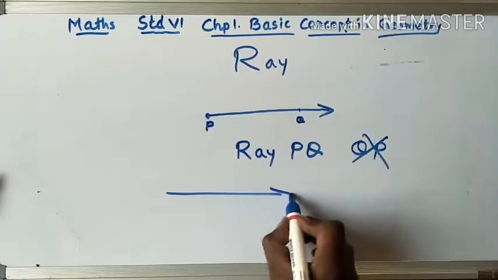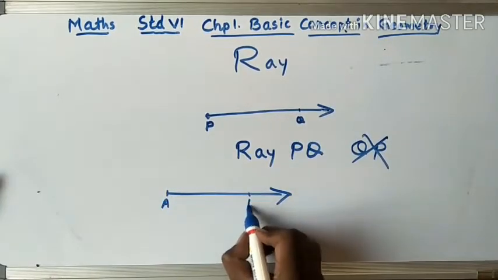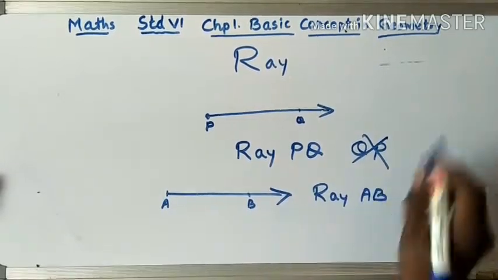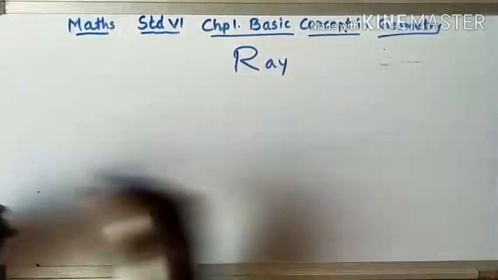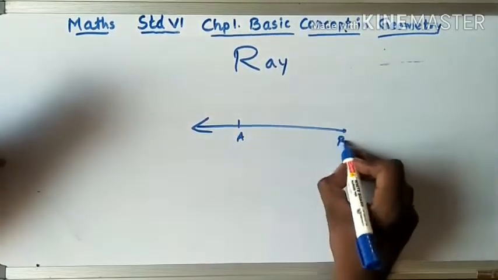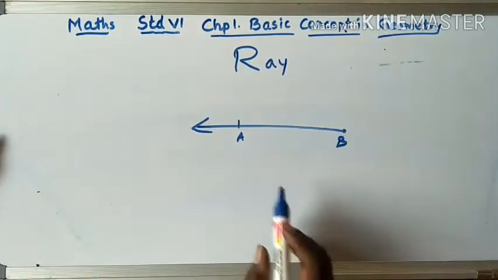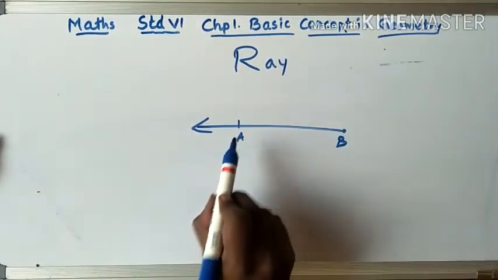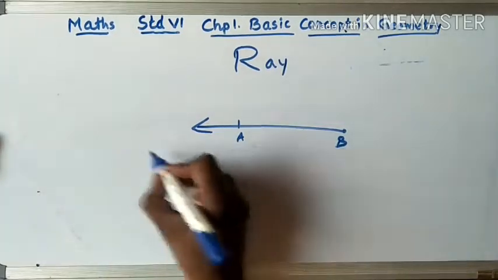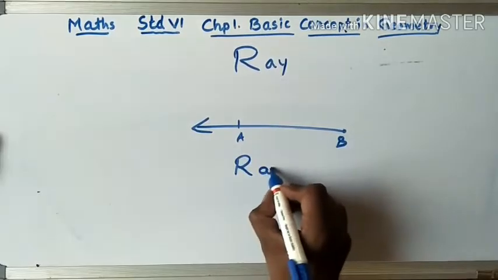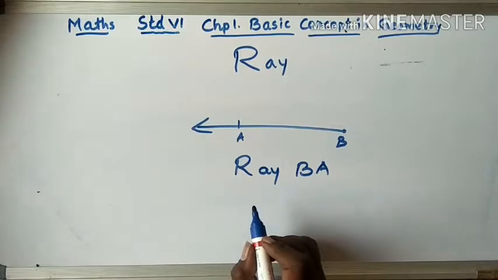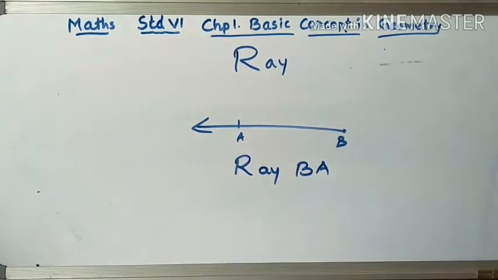One more example I'll give you. This is A, this is B. What is the name of this ray? This is ray AB. Let's take another example. I put the arrow in this way and I write here A and B. What is the name of this ray? It is not AB because the ray is not starting from A. The ray is starting from B and going towards A. So we call this ray BA. So I think you understood what I mean by ray BA.